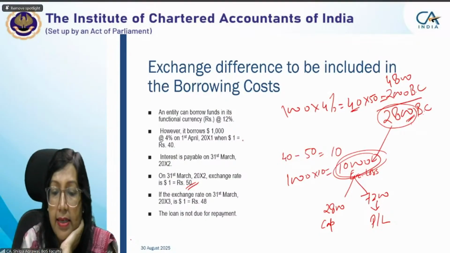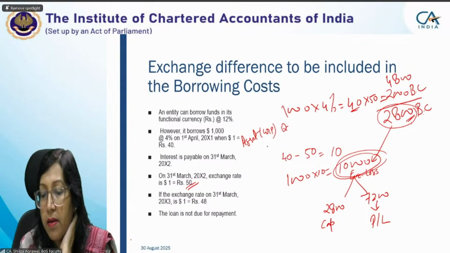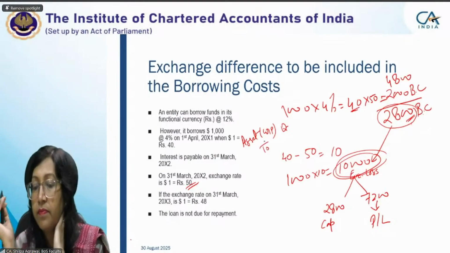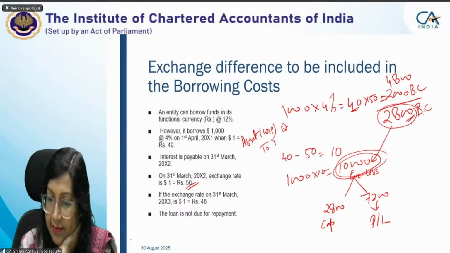Asset account debit, because the asset is under construction, it will be WIP. Yes, ma'am, we will debit the asset account and credit the bank borrowing account, 1,000 into 40.